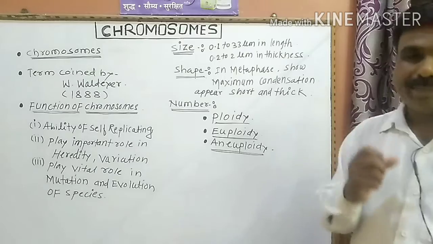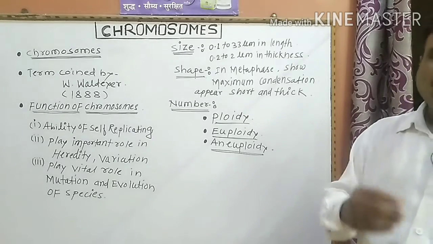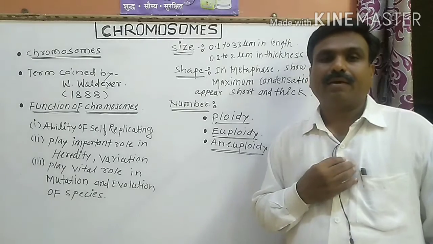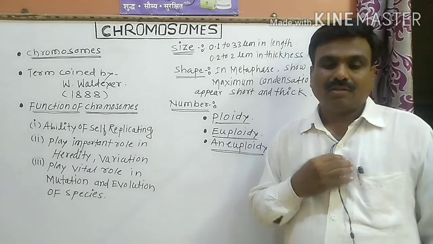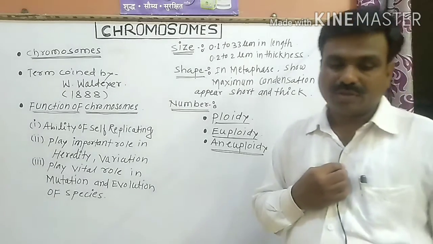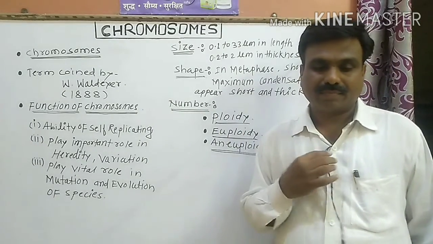The best example is in human beings. Each somatic or body cell contains two sets of chromosomes, the diploid set, 2n equals 46.